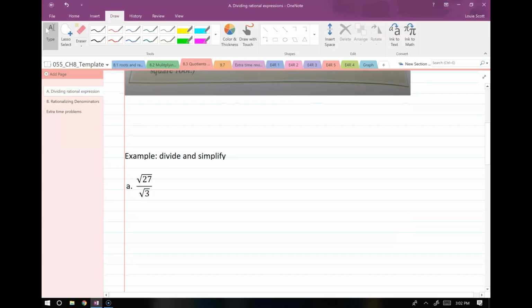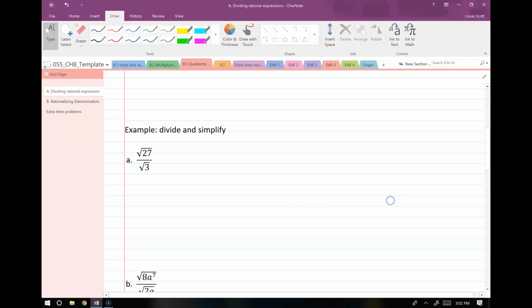Okay, so here's an example. 27 is not a perfect square, right? 3 is not a perfect square. So I'm going to extend the root over both those numbers. So root 27 over root 3 becomes the root of 27 over 3. 27 over 3 equals 9. And the root of 9 is 3.